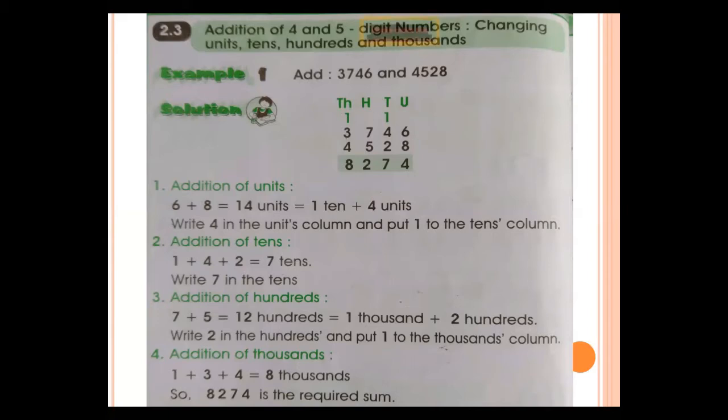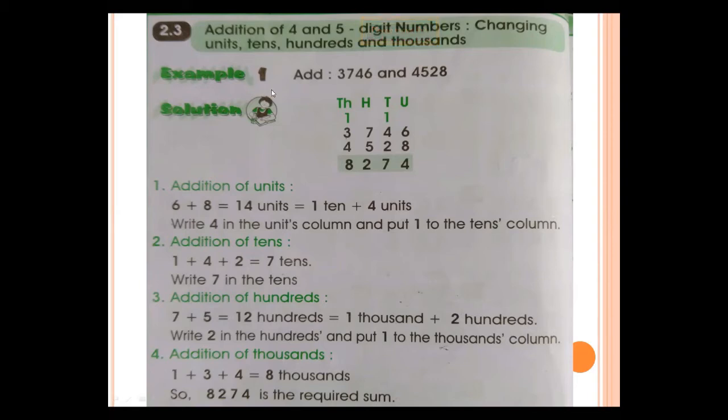But here you see the heading: changing unit, tens, hundred and thousands. Yesterday when we did exercise 2.2, there was no carry and no shifting of numbers from here to there. But here changings are required of unit, tens, hundred and thousand.